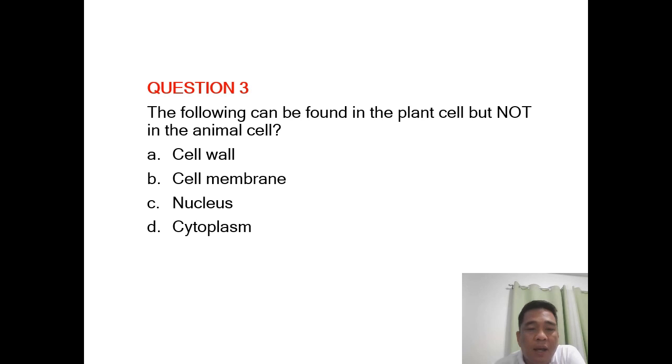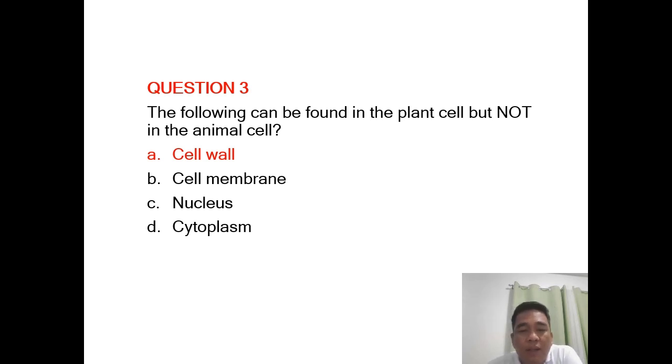The following can be found in the plant cell but not in the animal cell. A, cell wall, B, cell membrane, C, nucleus, or D, the cytoplasm. Tamang sagot natin dito ay it's the cell wall. No? The cell wall can only be found in a plant but not in the animal cell. The cell membrane is generic to both. Also the nucleus and the cytoplasm. These are the three general regions of the cell. The cell membrane, the nucleus, and the cytoplasm.